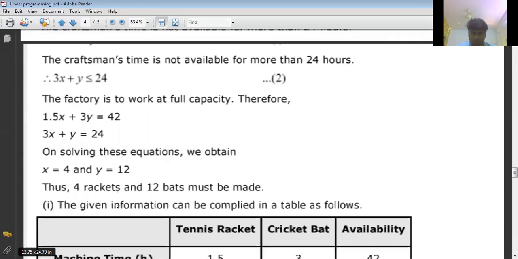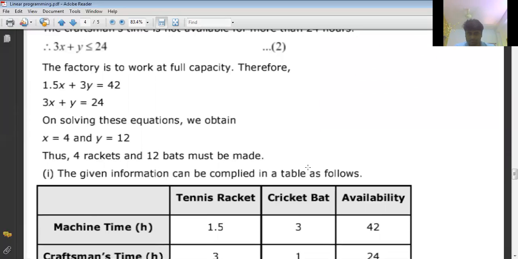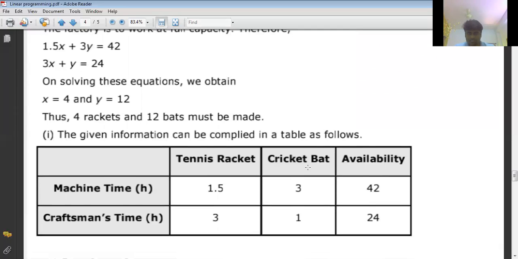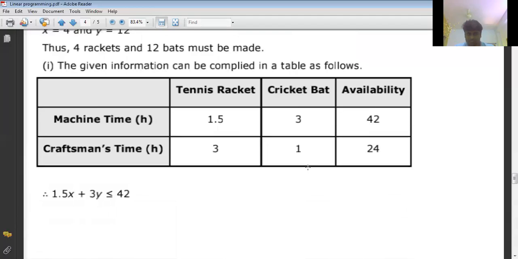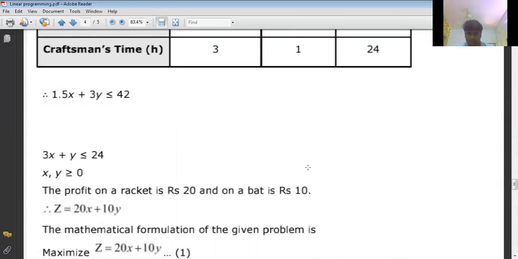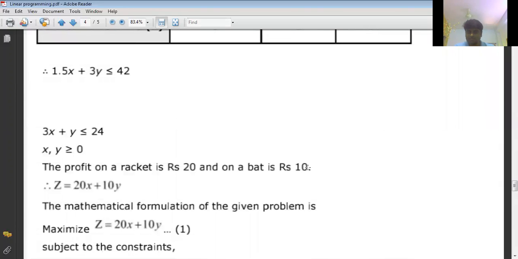That means 4 rackets and 12 bats must be made. Correct? That we can know. Okay, how many rackets, how many bats can be made, that we have found out. So answer is finished for the first question mostly. See, like this we can make table first. Okay, now what is our profit function, you tell me?